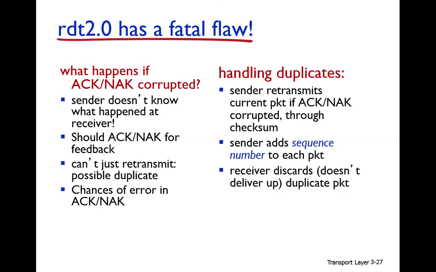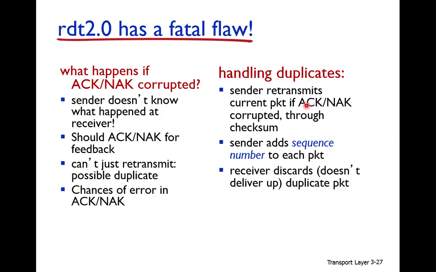But still, if we don't use the feedback mechanism for the acknowledgement and negative acknowledgement, there can still be a duplicate packet. As we know, we use the checksum mechanism for acknowledgement and negative acknowledgement. So if the acknowledgement or negative acknowledgement is corrupted, through the checksum mechanism the sender can note whether it is corrupted or not.